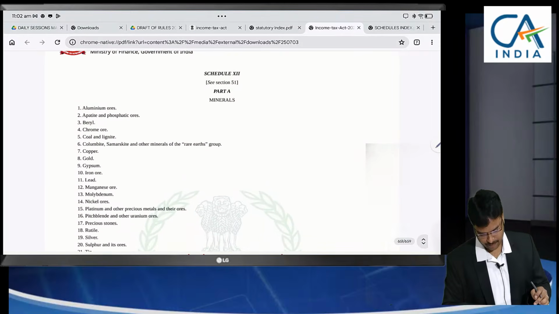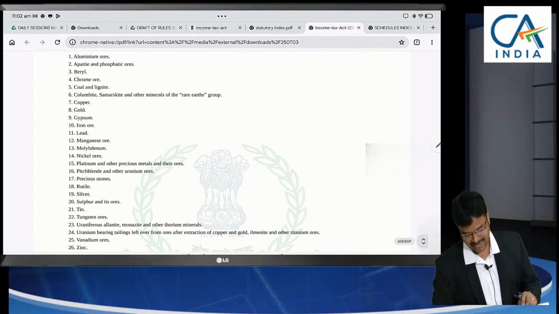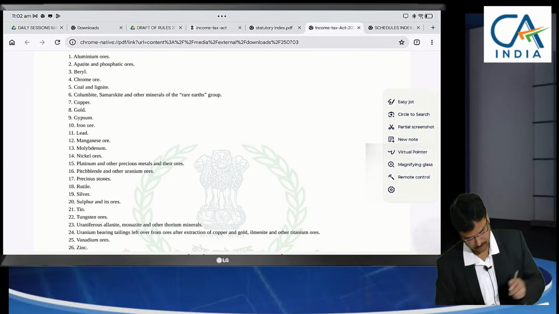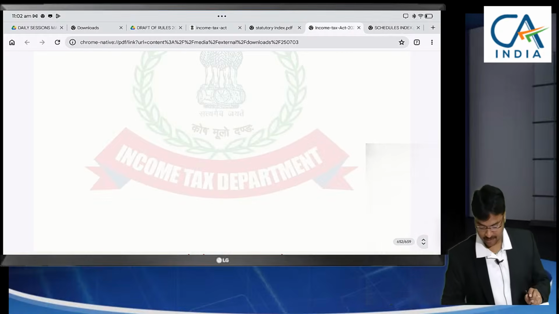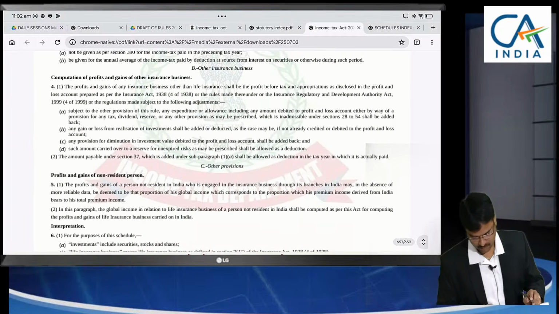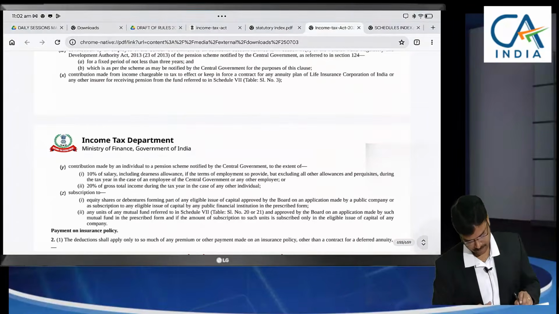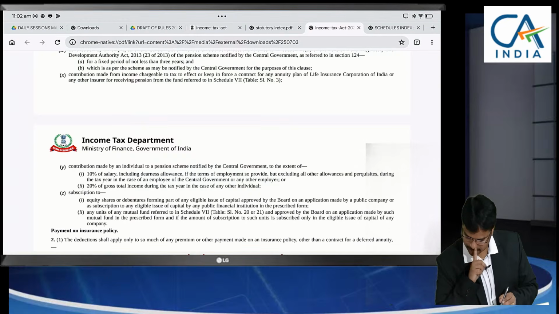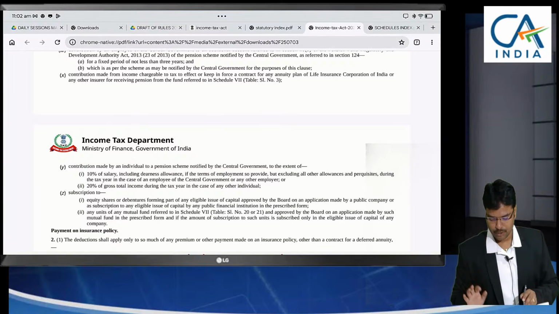Schedule 12. Some minerals list is given in Schedule 12, like coal, gold, silver, zinc, platinum, and other precious stones. So what is the conclusion?